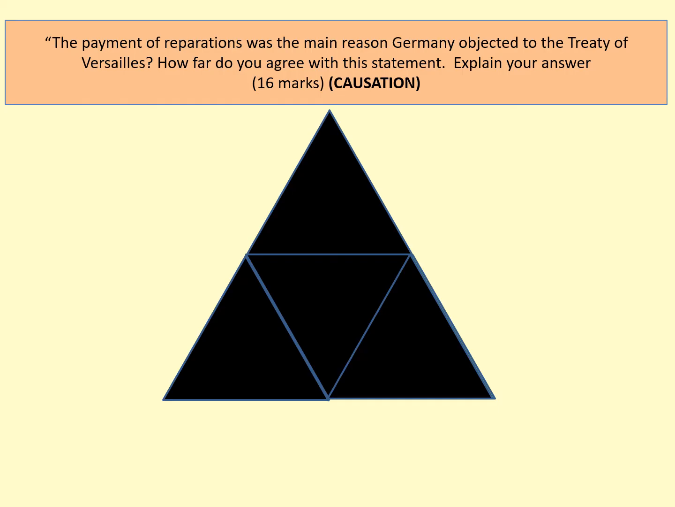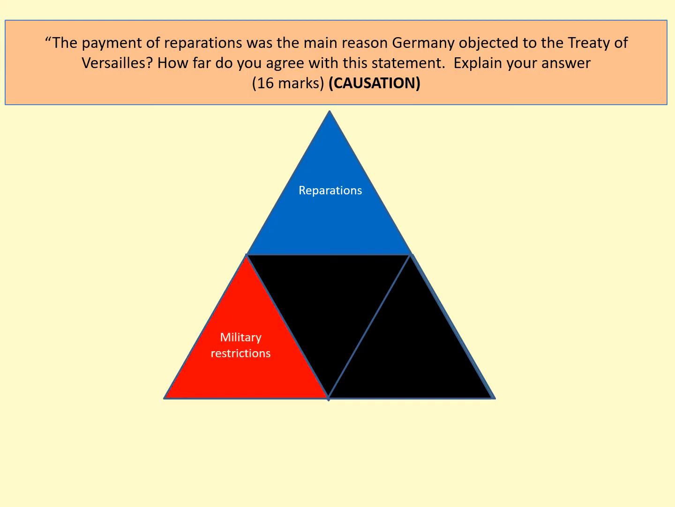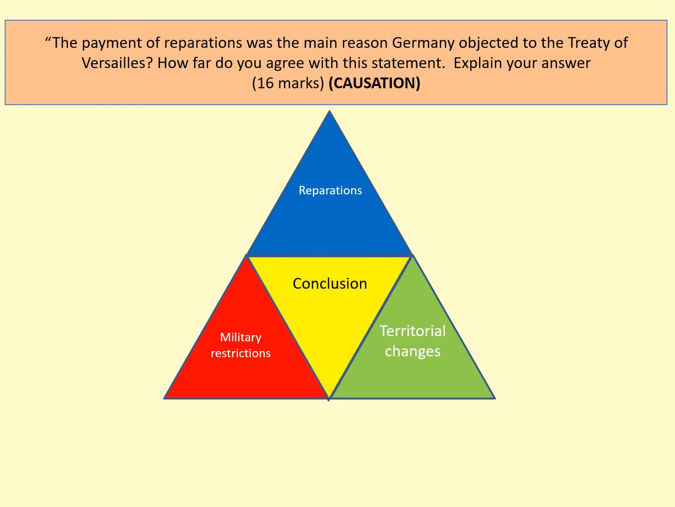So we've looked at this structure before, and you have this triangle, and it's a really nice way to think about, you're going to look at 3 factors and the conclusion. So you start off with a stated factor. So in this case, it's reparations. So you know that's going to be the first paragraph. And then you need 2 other factors. So I'd probably go for military restrictions, and then I'd probably go for territorial changes. And then I know that my last paragraph is going to be the conclusion. So once you've got that structure in your head, then you know you're going to be writing 4 paragraphs for this answer. So what kind of things do you need to do?